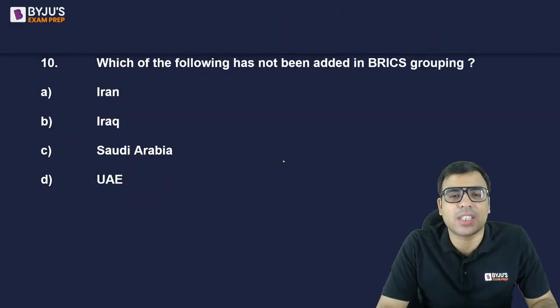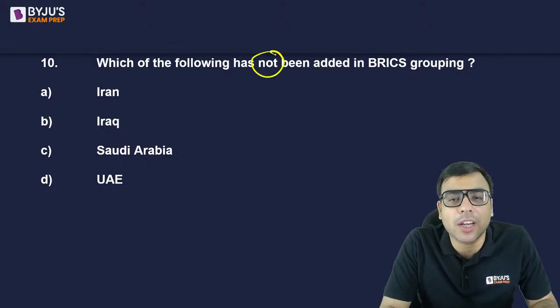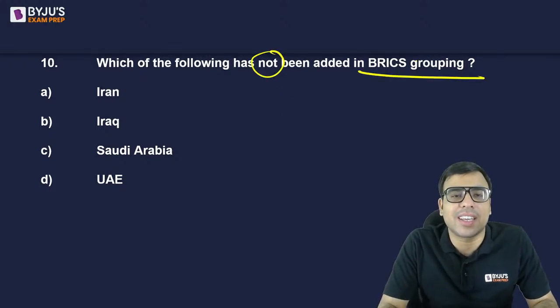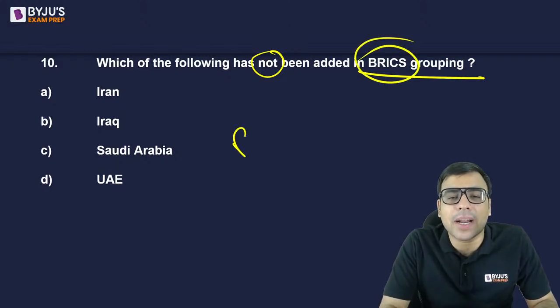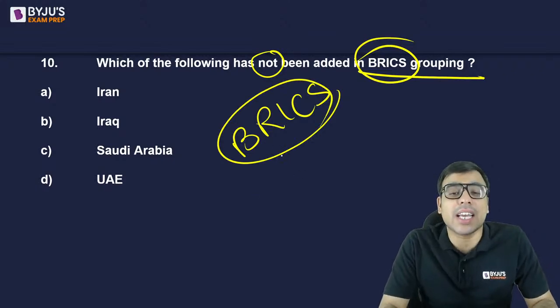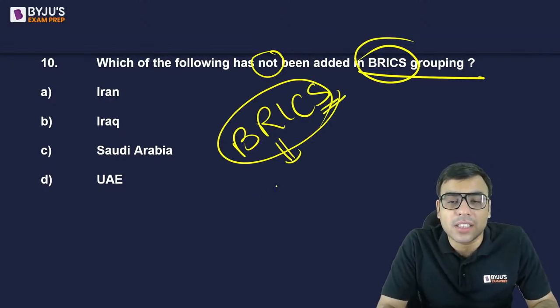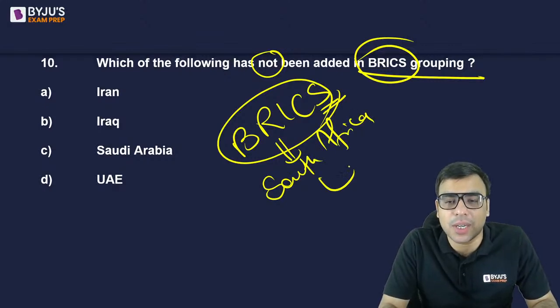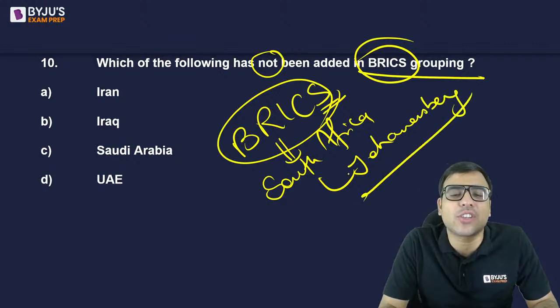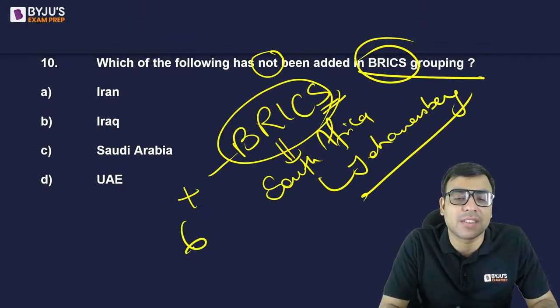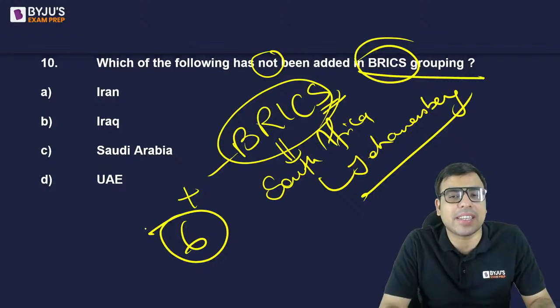The next is question number 10. Which of the following has not been added in the BRICS grouping? Iran, Iraq, Saudi Arabia, UAE. So basically BRICS stands for Brazil, Russia, India, China, South Africa. Now this year a BRICS summit happened in South Africa, in a place called Johannesburg. And here they decided to add 6 new nations in the BRICS grouping.